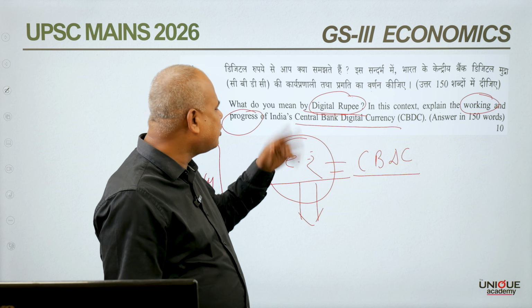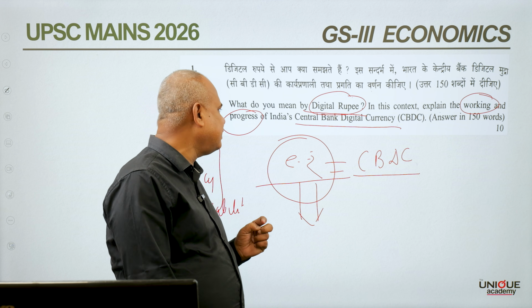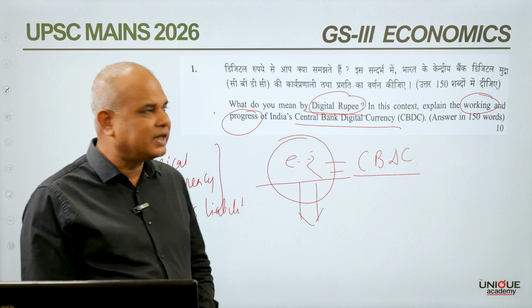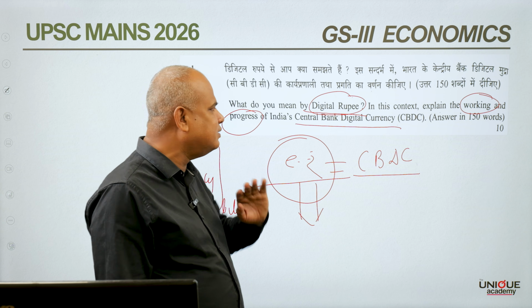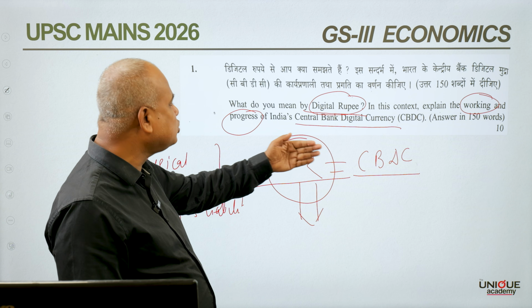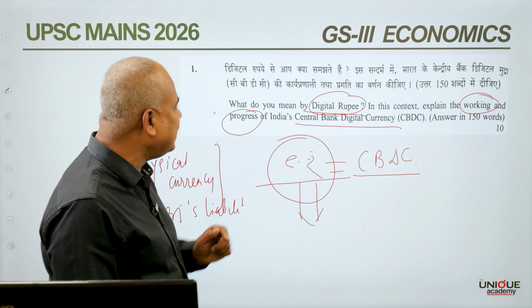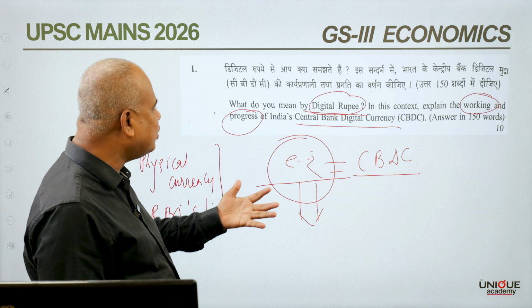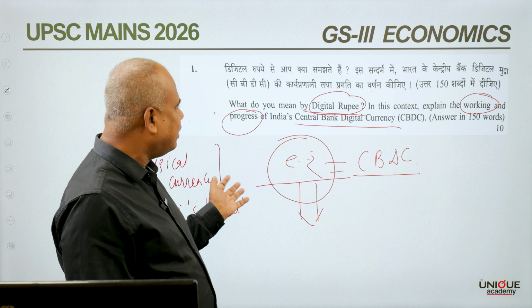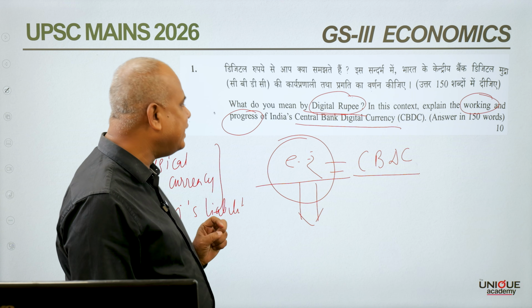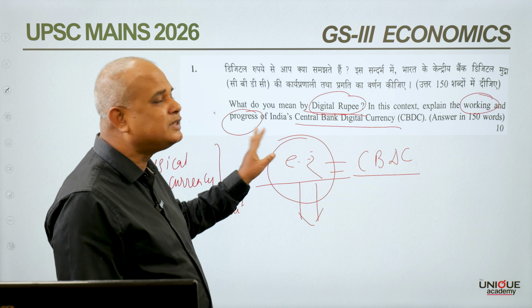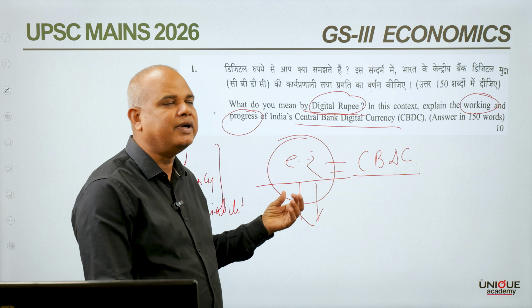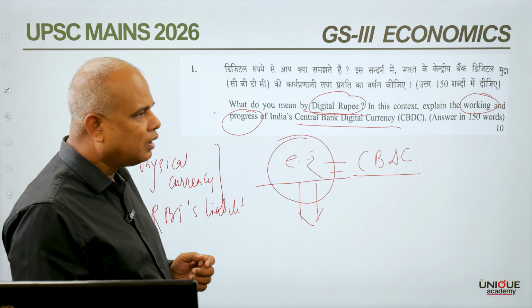The second part of this question is the progress of India's central bank digital currency. As far as progress is concerned, RBI has introduced the digital currency on a pilot basis, and as on date, 19 banks and 2 non-bank entities such as MobiKwik are part of this pilot circulation of the digital rupee.